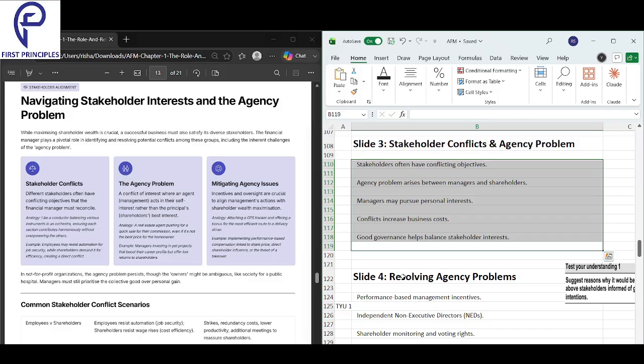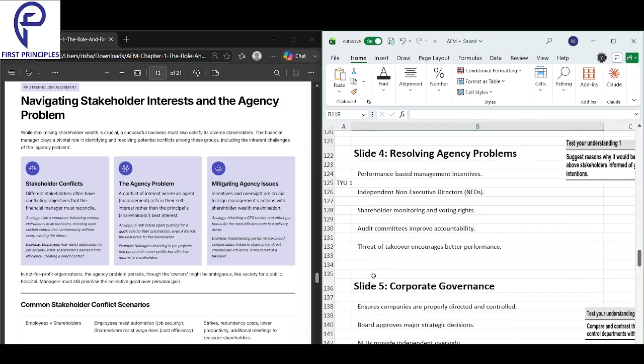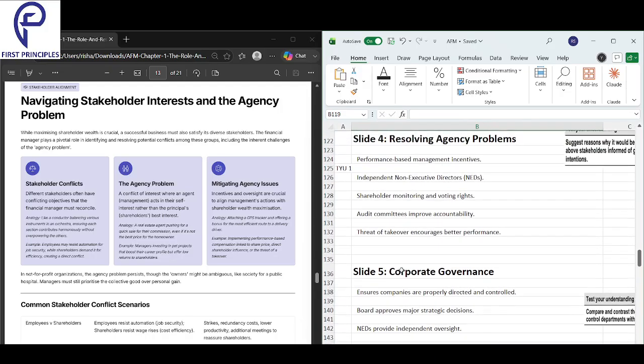Looking into the next part here, navigating stakeholder interest and the agency problem. We've understood that the whole problem starts because managers will start pursuing their personal interest. Next, we'll start looking into resolving agency problems. So how can we resolve the agency problems?